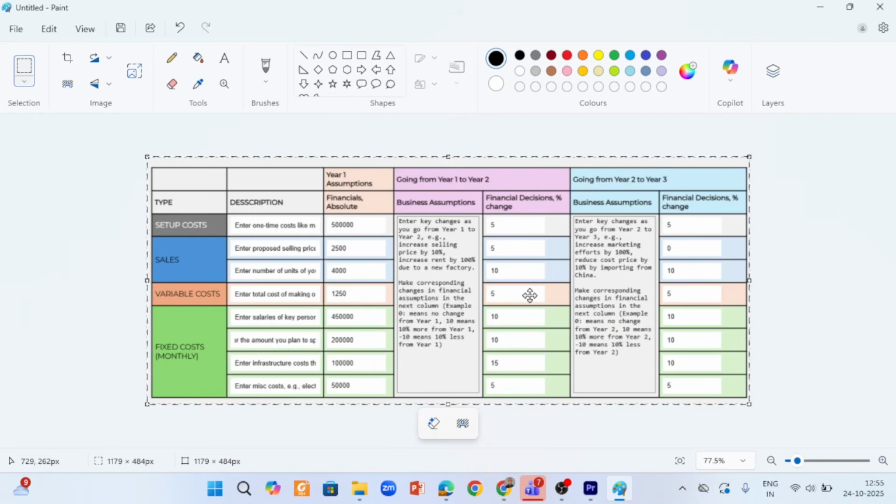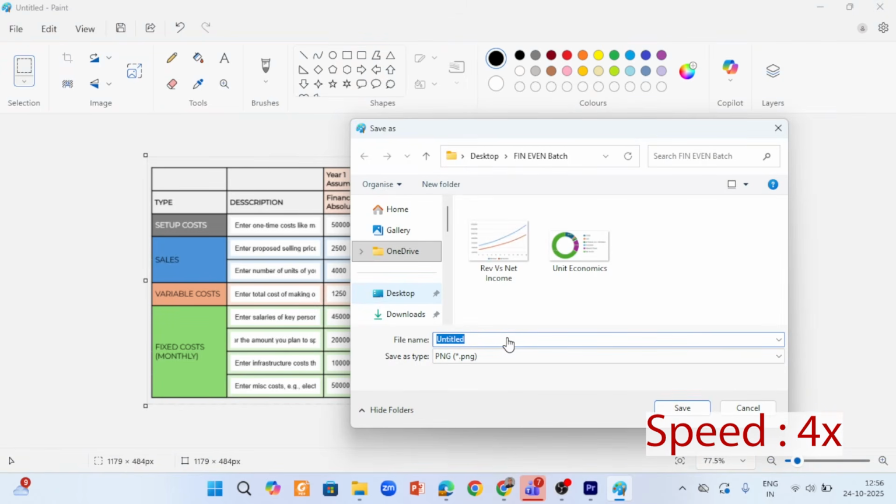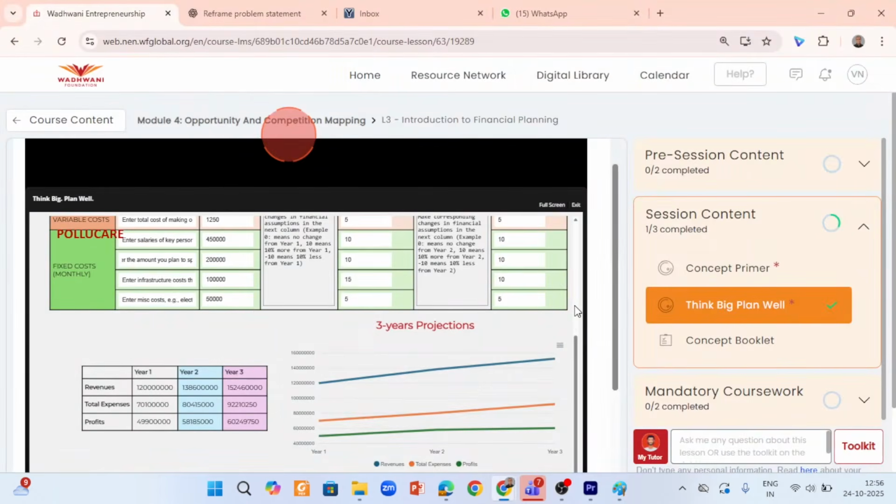Now once you put it in Paint, crop the unnecessary area if applicable. Save this image in a place from where you can refer to it later with ease. Save it as PNG or JPEG. Go back to your projections. Now, you also need to remember these projection values in 3 years. So what I would highly recommend is you can open one more tab where you can open the venture activity and work in parallel, right?